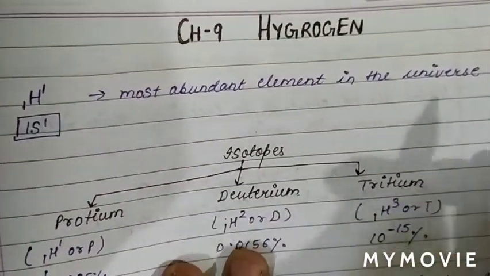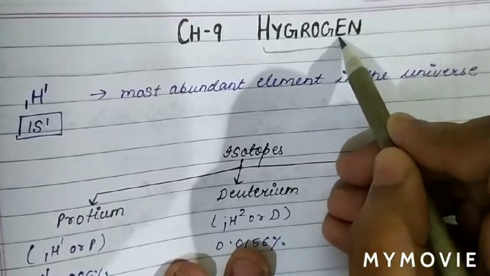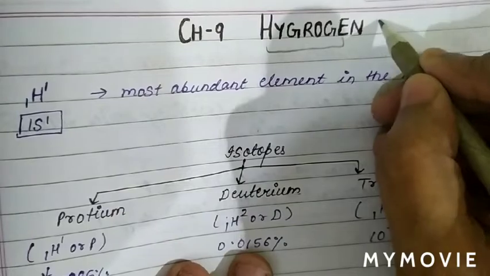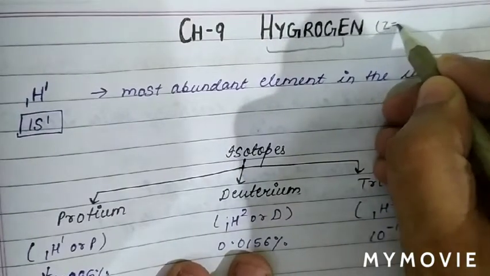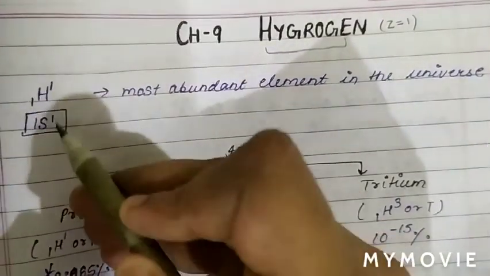See, the next chapter is hydrogen. So basically we know the configuration of hydrogen. As we know, the atomic number of hydrogen is 1, and the electronic configuration is